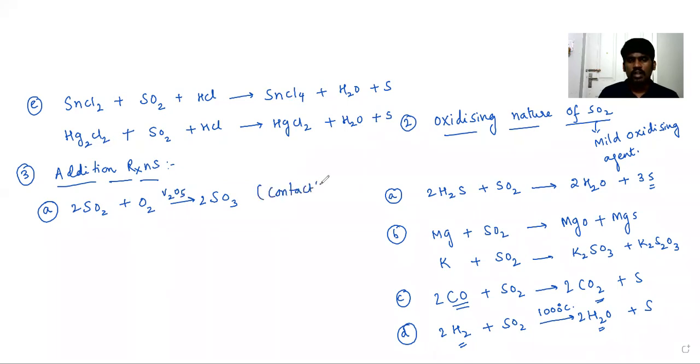This process is called the Contact process, used for manufacture of sulfuric acid.